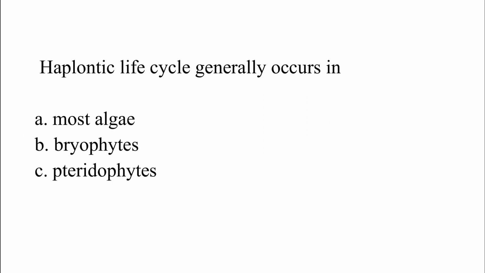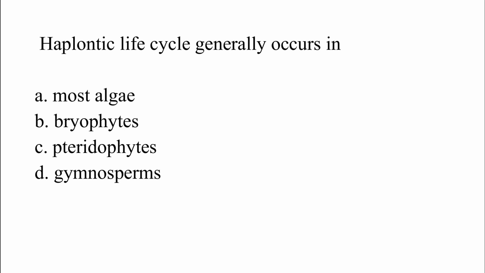Haplontic life cycle generally occurs in option A, most algae. Option B, bryophyte. Option C, pteridophyte. Option D, gymnosperm. The correct answer is option A, which is most algae.